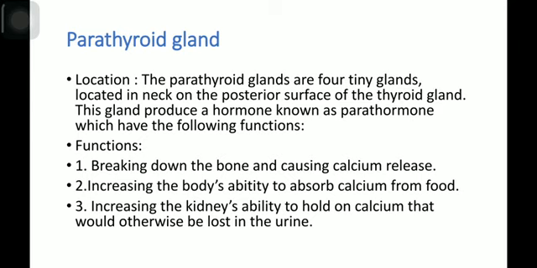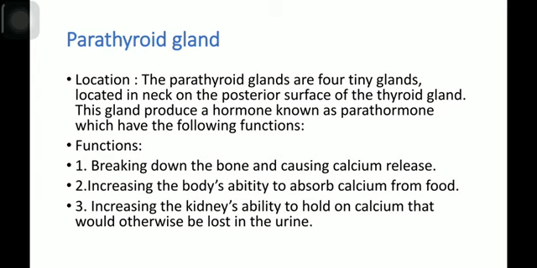Now let's discuss the parathyroid gland. Location. The parathyroid glands are 4 tiny glands located in the neck on the posterior surface of the thyroid gland. This gland produces a hormone known as parathormone, which has the following functions. Parathormone regulates the level of calcium and phosphate in the blood.